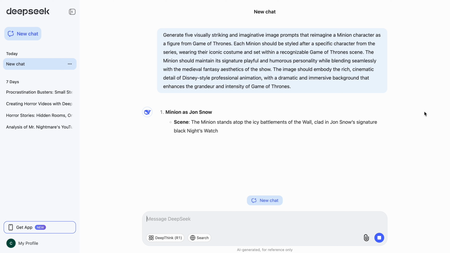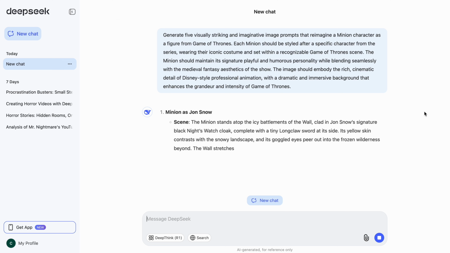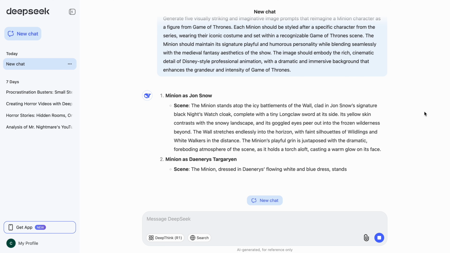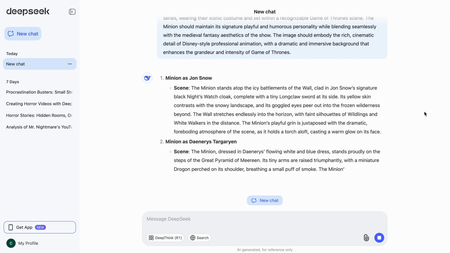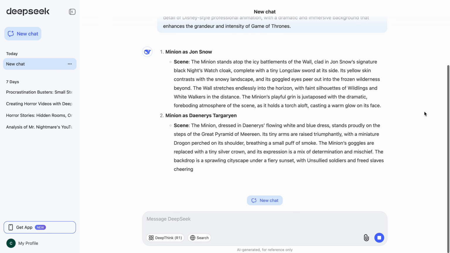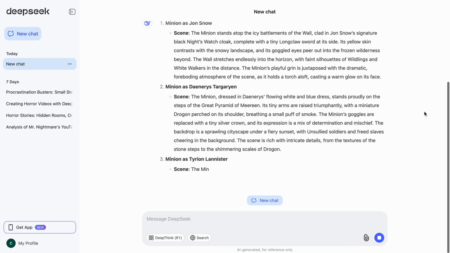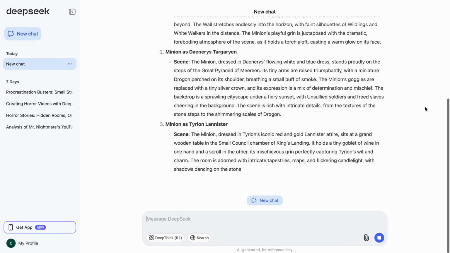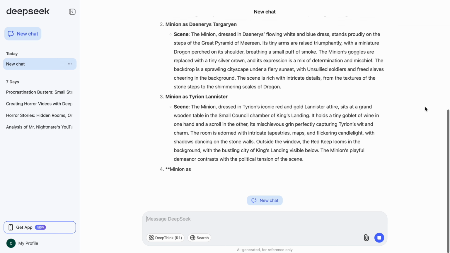Hit enter, and within seconds, Deepseek AI will refine your prompt, making it more detailed and optimized for image generation. If you're not satisfied, ask Deepseek AI for more variations until you get the perfect one. This method unlocks endless creativity, allowing you to craft unique, high-quality prompts with ease.